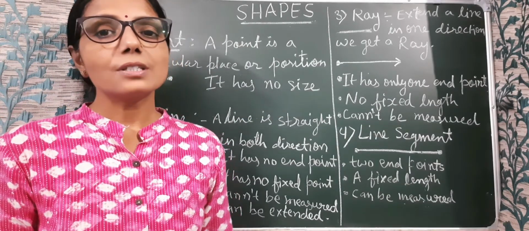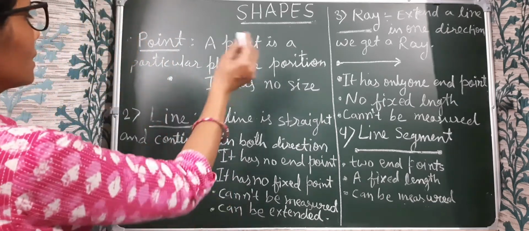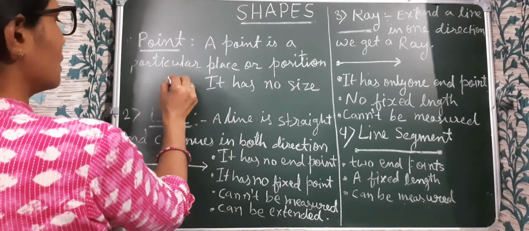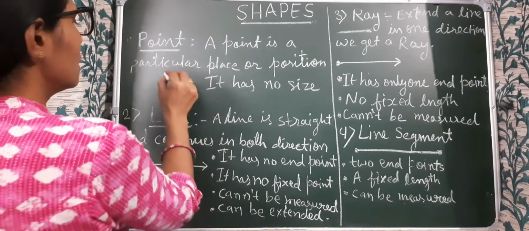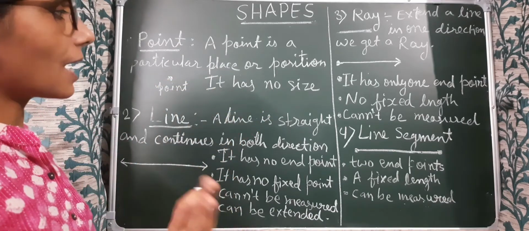Going to learn about shapes. First we start with point. A point is a particular place or a position. It is nothing, just a dot. This is called a point. Okay, it has no size.